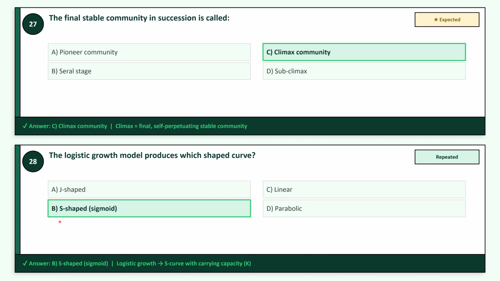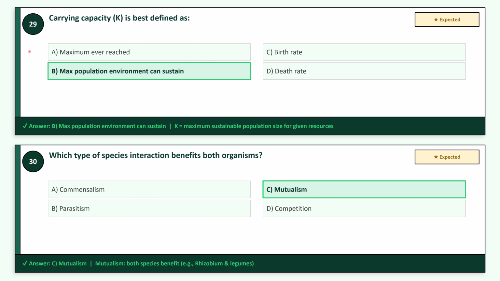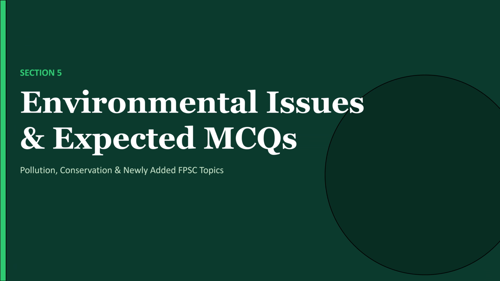Question 28, the logistic growth model produces which shape of curve? It's option B, S-shaped sigmoid. This is a repeated question. Question 29, expected question, carrying capacity K is best defined as, option B, the maximum population the environment can sustain. Question 30, which type of species interaction benefits both organisms? It's option C, mutualism. It is an expected question.